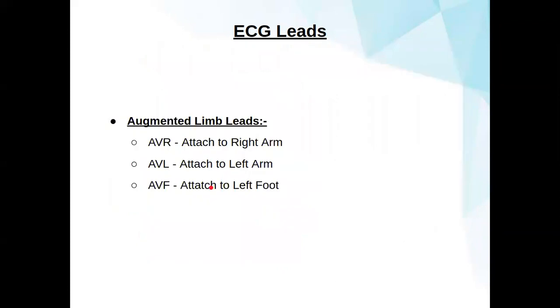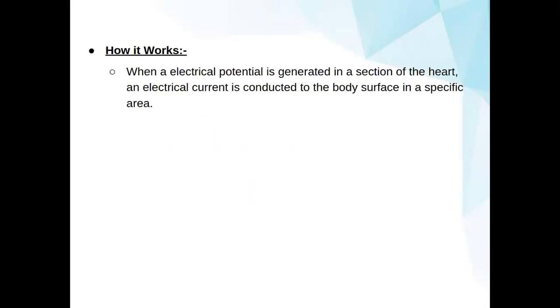So, augmented limb leads. What are the augmented limb leads? AVR attached to the right arm, AVL attached to the left arm, and AVF attached to the left foot. These are the augmented limb leads, which are connected with our condition, whereas now we connect to the right arm, left foot or right foot. So, how does it work?